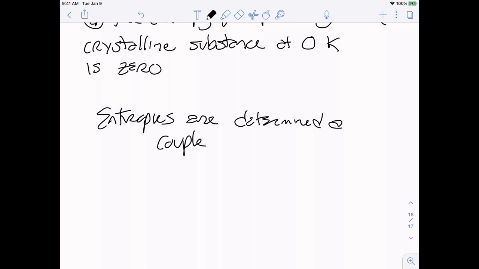Again, remember, we were solving for entropy, not entropy changes. Unlike enthalpy, we can actually measure for entropy. With enthalpy, we had to measure a change, right? Is heat energy coming into the system? Is heat energy coming out of the system? With entropy, we can actually measure the disorder. So entropies are determined a couple ways. First one, using the Boltzmann equation.